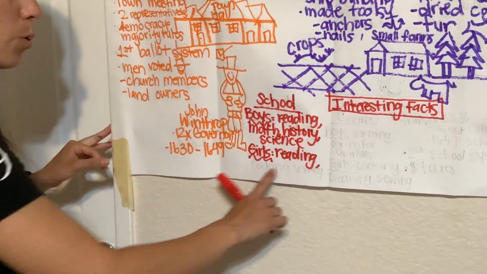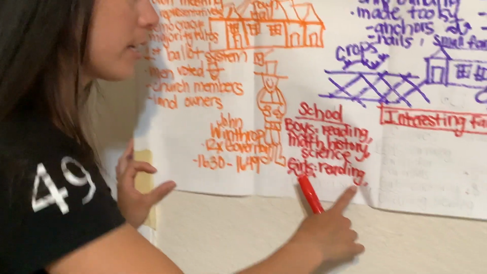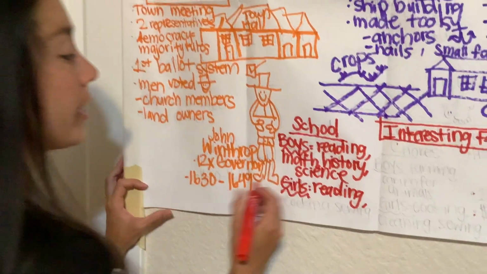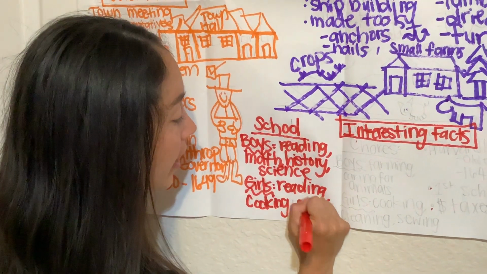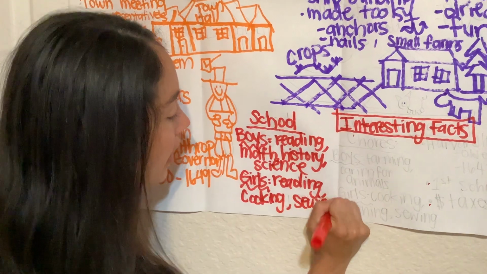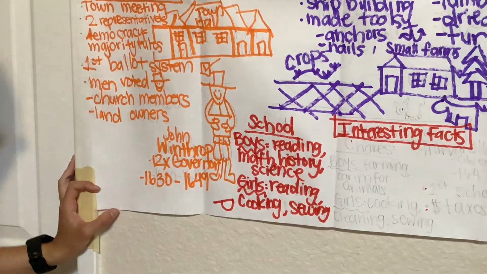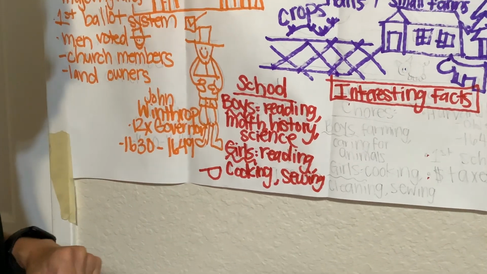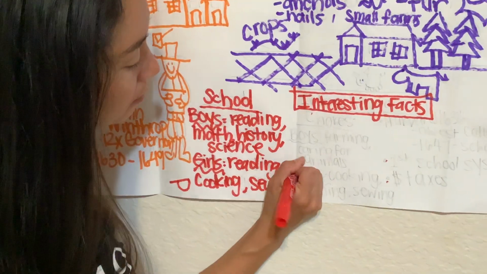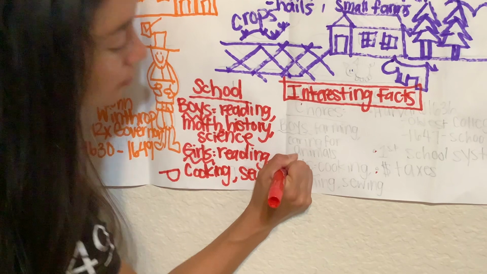When girls went to school, they also studied reading. Something that was different, girls studied cooking. They also studied sewing, so they were able to sew clothes.